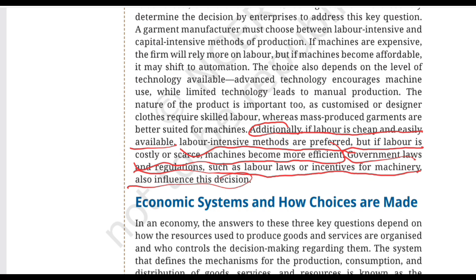So, in the next video, we are going to discover the new topic called economic system and how choices are made. Okay, so we will also understand which type of economic system India follows and why. So don't miss the next video.